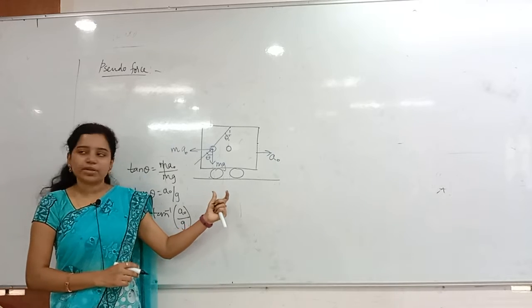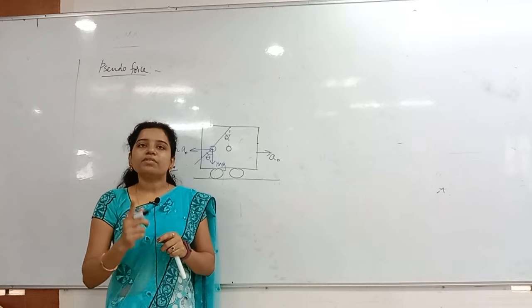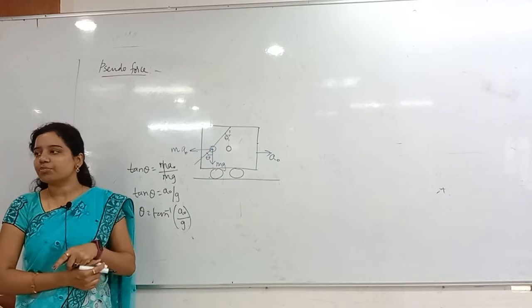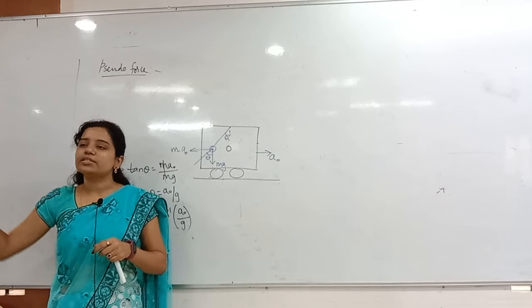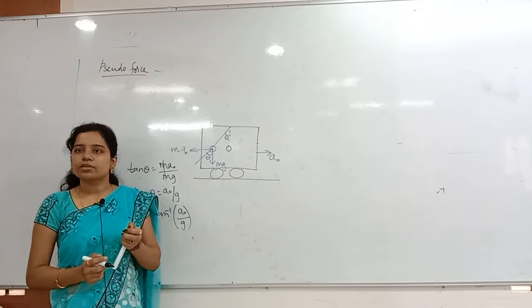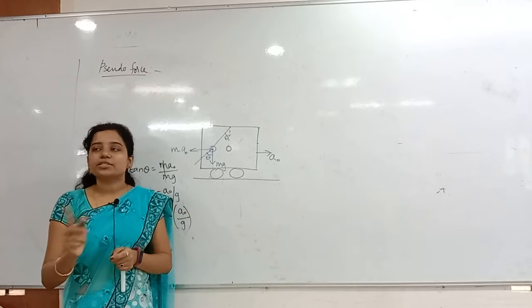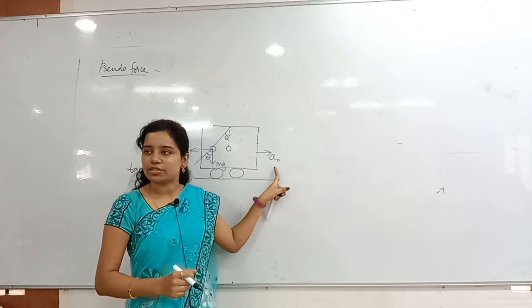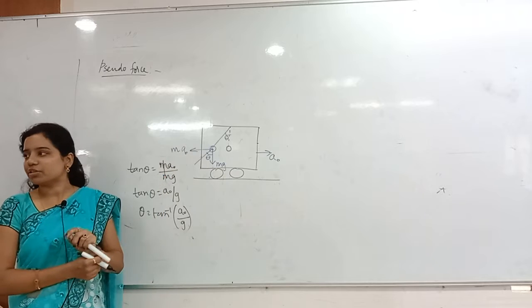Before that you have to observe mainly that whenever a car is moving on a horizontal road and accelerating with a0, then what happens? The pendulum comes into its equilibrium position, which is not in the middle. It comes backward and there it is in equilibrium. Whenever he decreases the speed, it will come forward. But he is not decreasing the speed. He keeps on increasing the speed with the same acceleration. At that time it stays there only, in equilibrium.